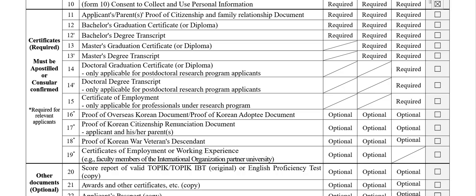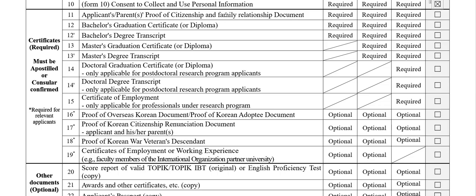For the applicant, obviously you must have a passport. If you have a passport, just submit the passport copy. And for parents, if they also have a passport, just submit their passport photocopy. You don't have to do any apostille if they have a passport. If you don't have a passport, then you have to submit your or your parents' voter ID for Indian applicants. And for other nationalities, you must have their national ID card. So you have to apostille the photocopy of your national ID card and submit that. So this is the proof of citizenship.